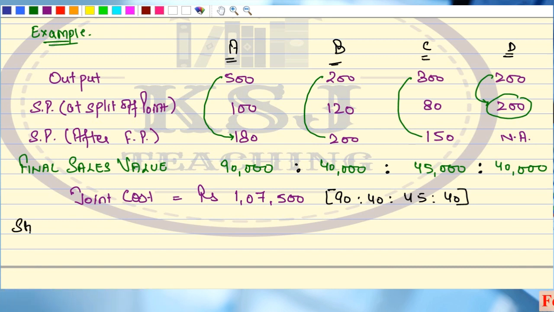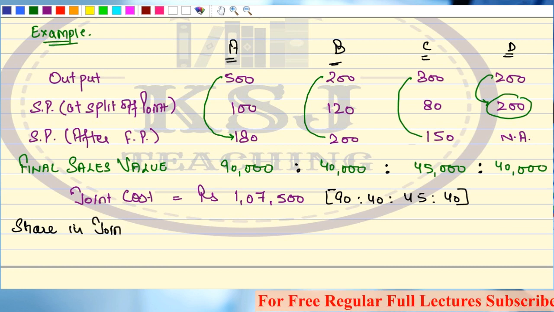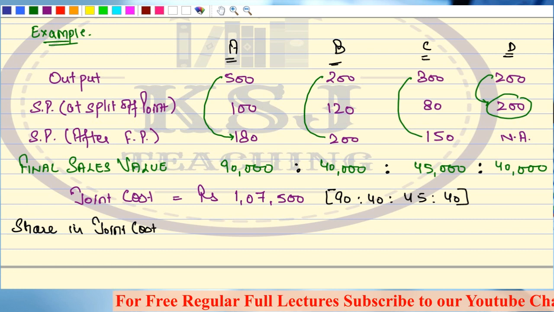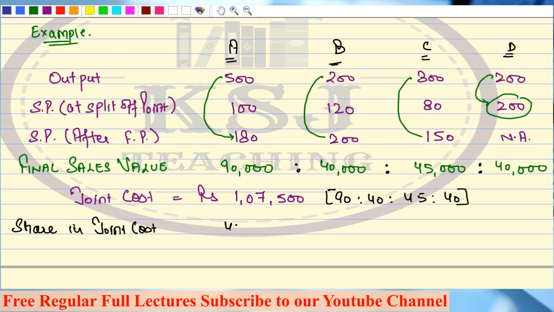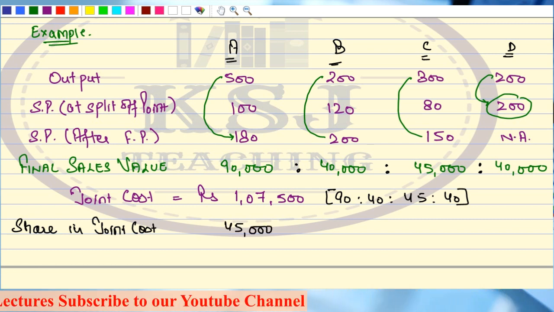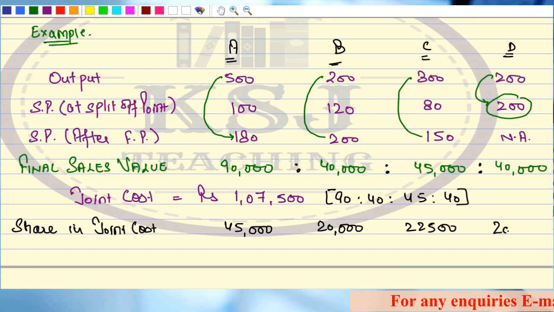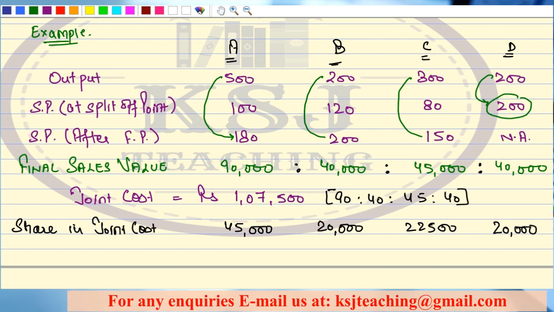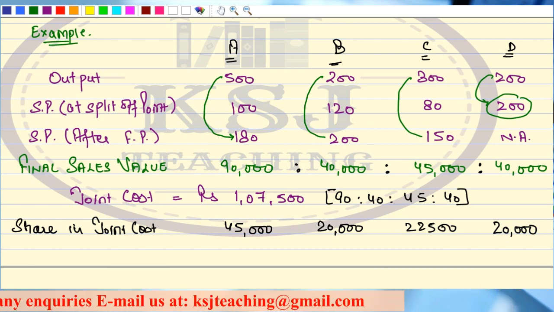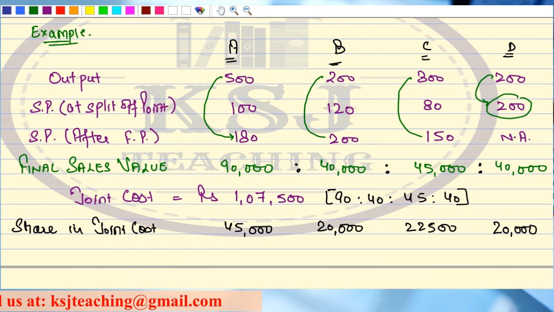So we can write share in joint cost. Share in joint cost for each product will be 45,000, then 20,000, 22,500 and 20,000. Do check the calculations once. I'm not checking the calculation, I have already done that. Okay, we'll check it. 45,000 plus 20,000 plus 22,500 plus, one second.